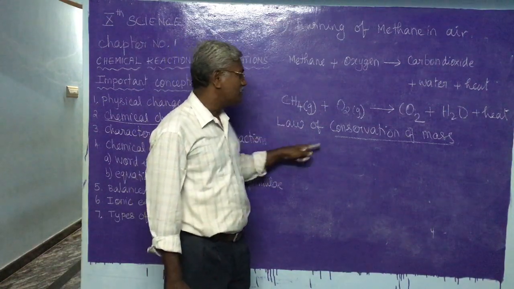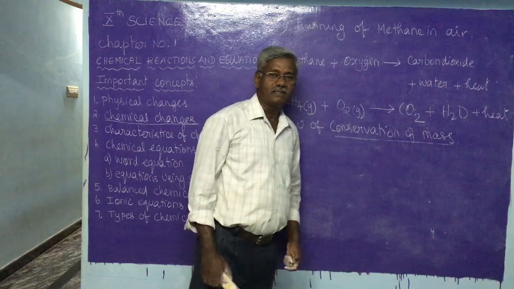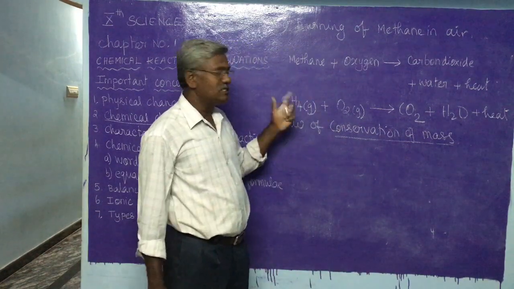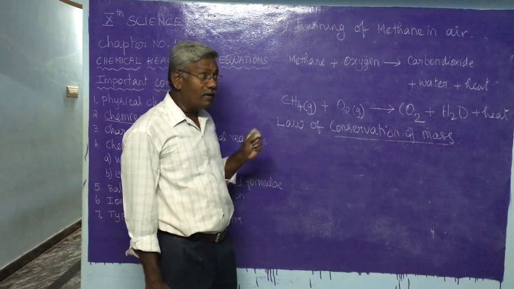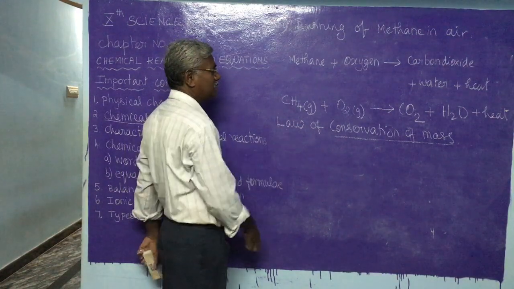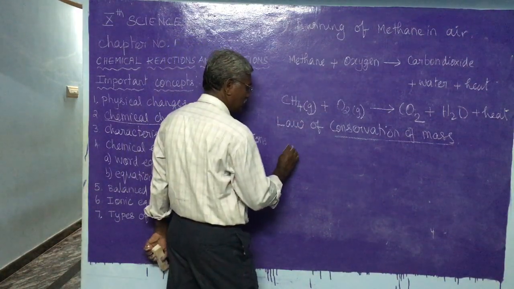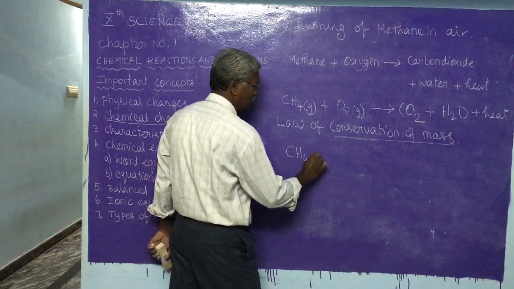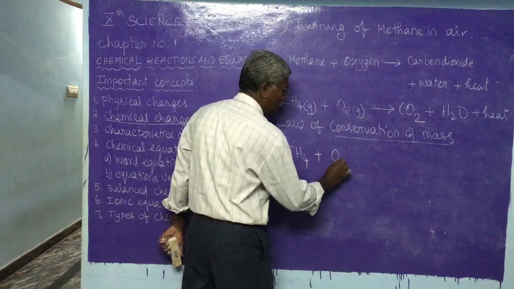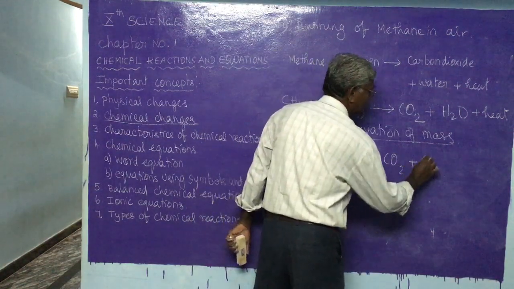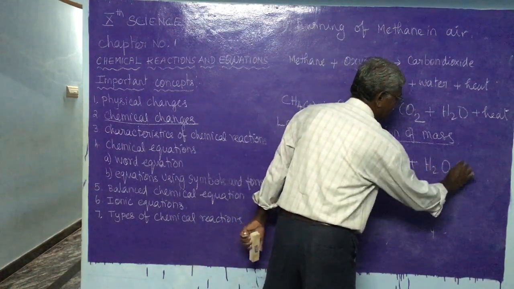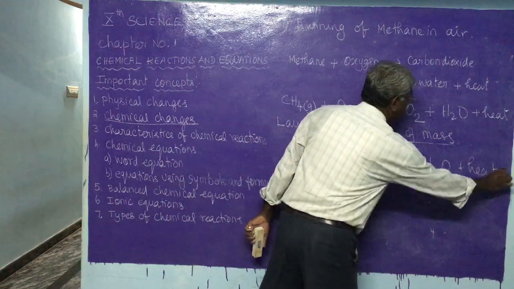That means the equation follows the law of conservation of mass. Therefore, this equation is not a balanced equation, it is an unbalanced equation. In a balanced equation, see here I am writing the balanced equation: CH4 plus O2 gives CO2 plus H2O plus, of course, heat.